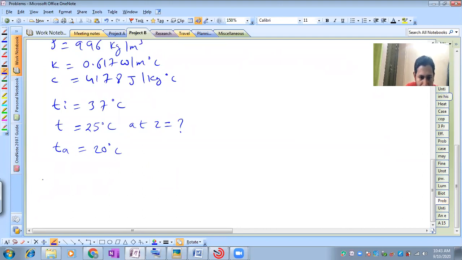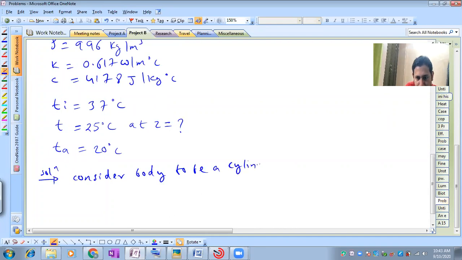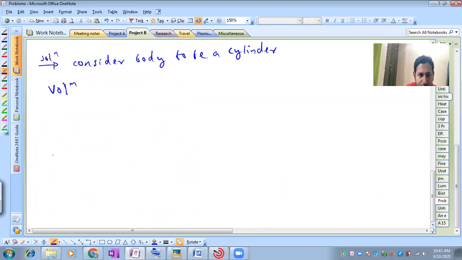So you can start by first considering the body to be a cylinder, and then you can calculate the volume of the cylinder and the surface area of the cylinder.